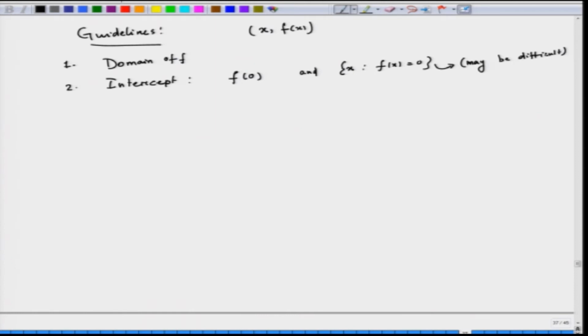Okay, so at least we know the value of f of 0, and if we can find out when it is crossing the x axis, that is fine. Then the third is symmetry. If the function is either even or odd, then that will save us a lot of labor, because we will only concentrate on one axis. If it is even, we will repeat it on the negative axis. If it is odd, then we take the negative of what we have drawn on the positive axis.